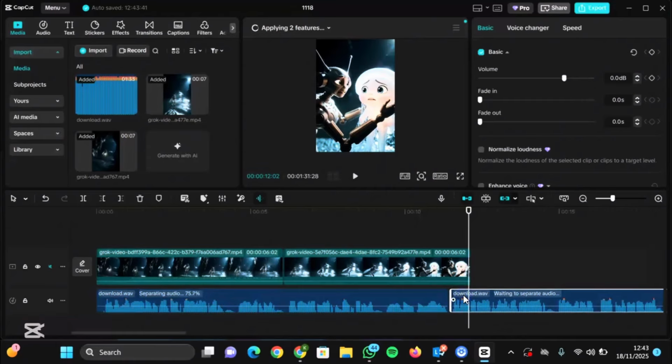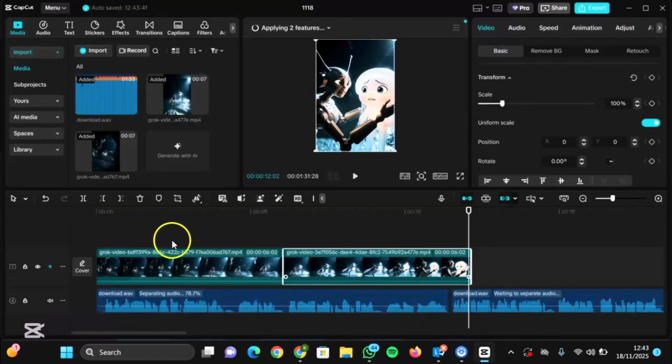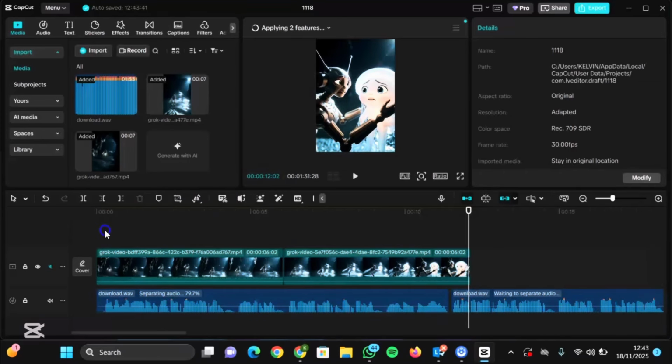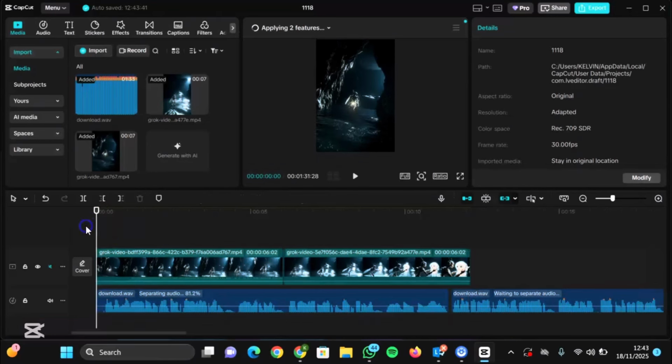So this is how you do the editing, and you make sure each scene matches the first scene. It doesn't go more than the first scene's expected time. For instance, let us play this and see.